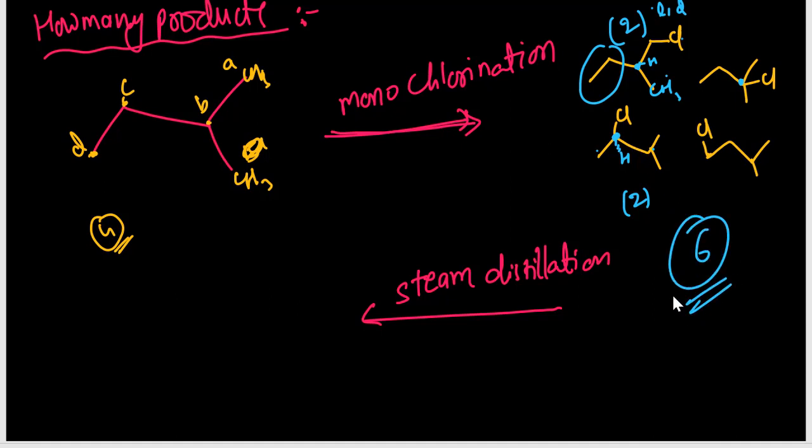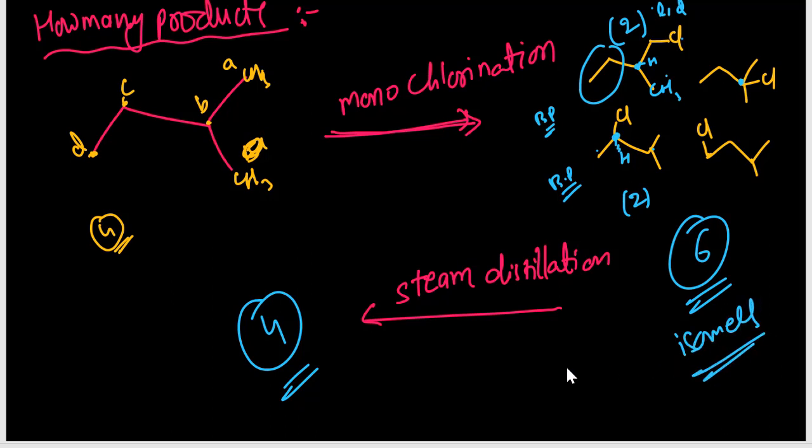Out of the 6 isomers, this l and d we cannot separate by steam distillation, because the boiling point of both is the same. So we can separate only 4. We can separate only 4, but the total is 6 isomers.